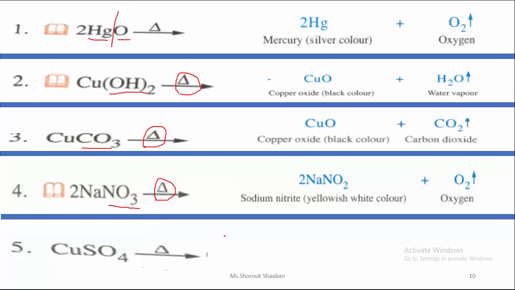And here again there is heat, so it's a thermal decomposition reaction. And the decomposition for sulfate group is like carbonate and like hydroxide. We said all of the three gave us at first the metal oxide, and then the other compound differs according to the atomic group. And because the atomic group here is sulfate, I will get sulfur trioxide.